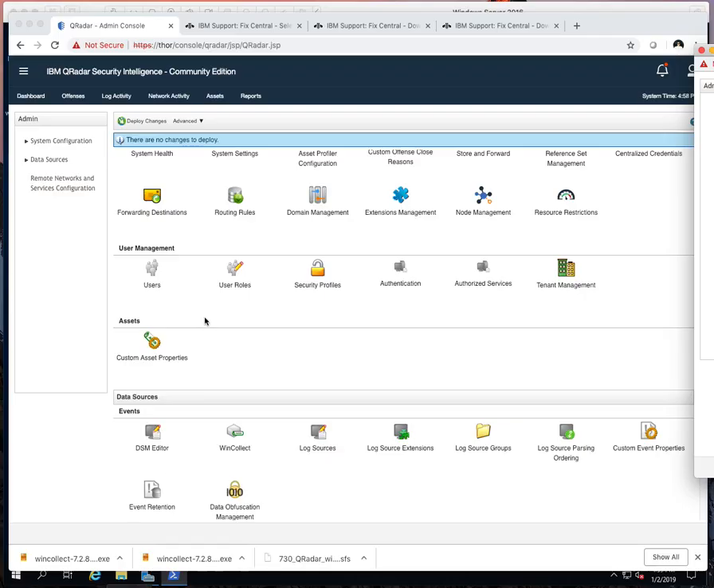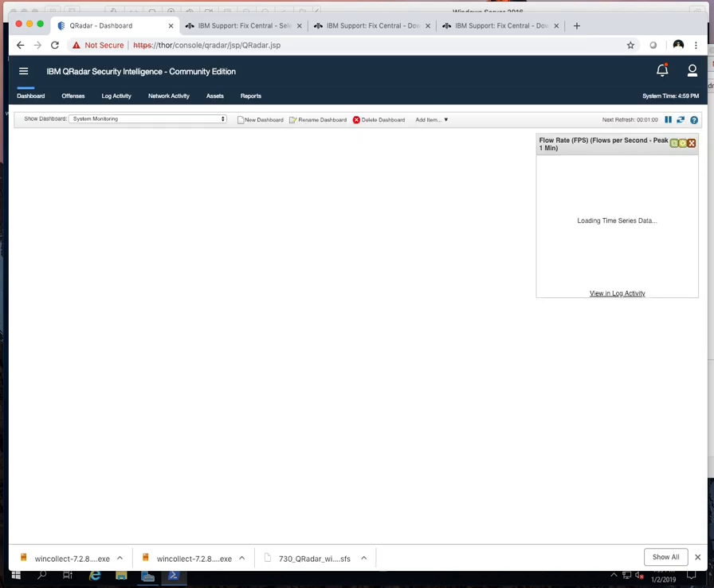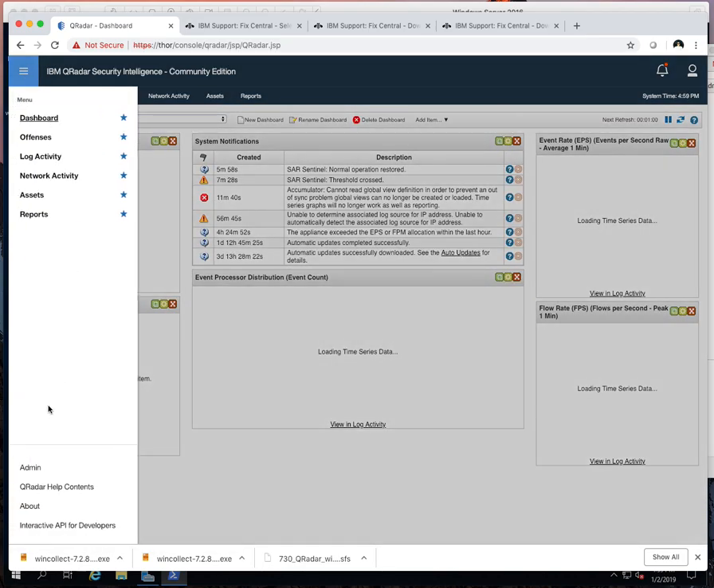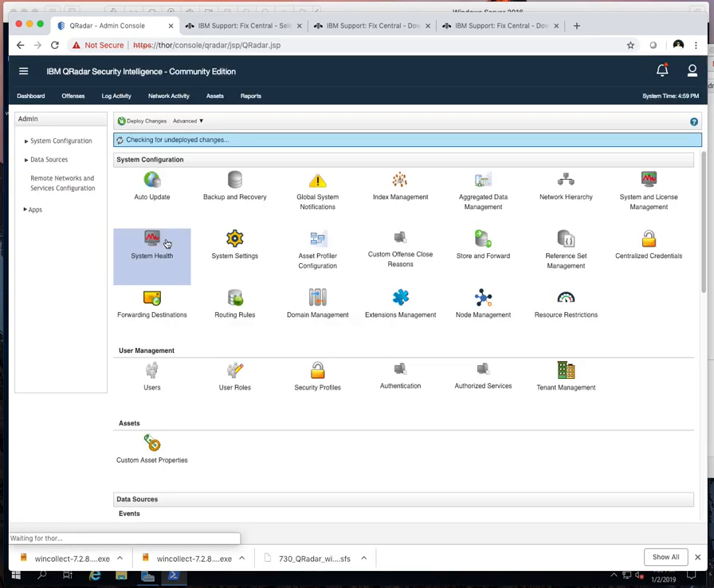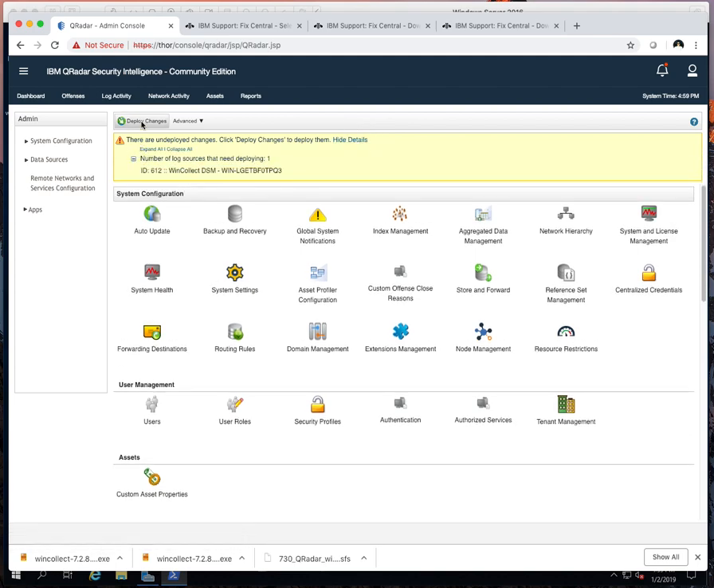Let's double check. Refresh that window. Yeah. That should be the WinCollect. Yep.